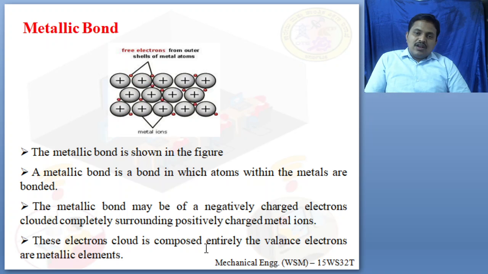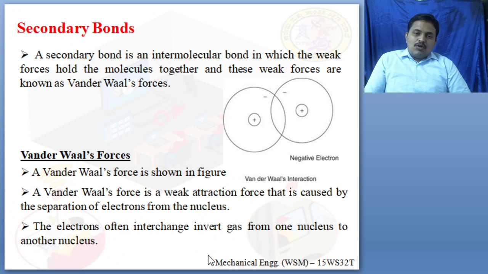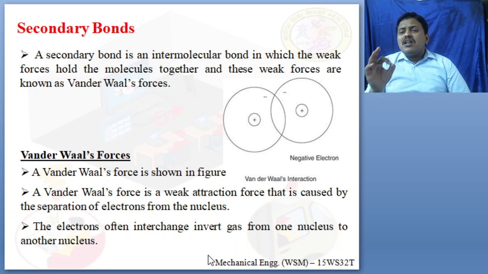Next is what are known as secondary bonds. Primary bonds are strong and stable. Let us see what secondary bonds are. A secondary bond is an intermolecular bond. There, a static force is required to bond. But here it is an intermolecular bond in which weak forces hold the molecules together. There are strong forces in primary bonds, but here they are weak forces.